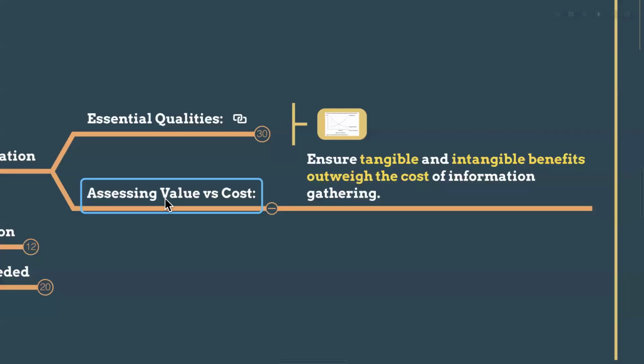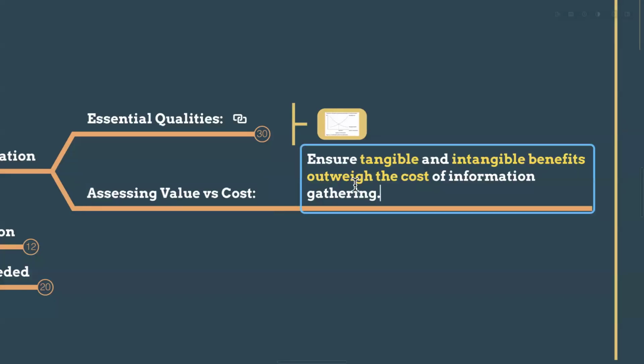So definitely, if you want good information with these 10 qualities, you must invest an amount, you must incur expenses. Tangible benefits means you can see that we are having some benefits, but intangible benefits means it is very indirectly related with the process, but there is a definite benefit. Those tangible as well as intangible benefits should outweigh the cost. Outweigh the cost means it should exceed the cost. The benefit you are getting from assessing the value from the cost accounting or management accounting, absolutely it should outweigh the cost.